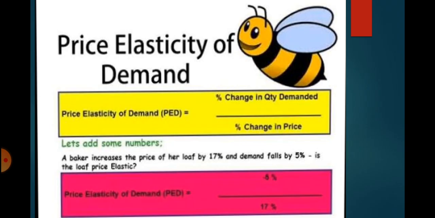For example, if the price of a bread loaf increases by 17% and quantity demanded falls by 5%, then price elasticity is measured as 5% upon 17%. We can see that the percentage change in quantity demanded is less than the percentage change in price in this case, and thus we can say that the good has an inelastic demand.